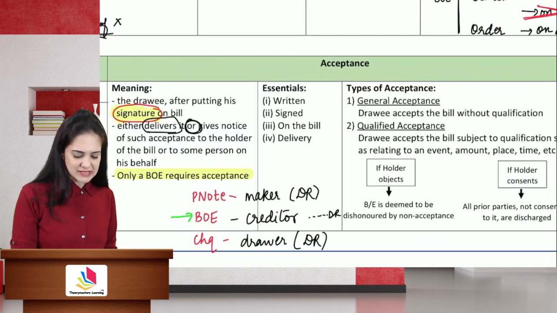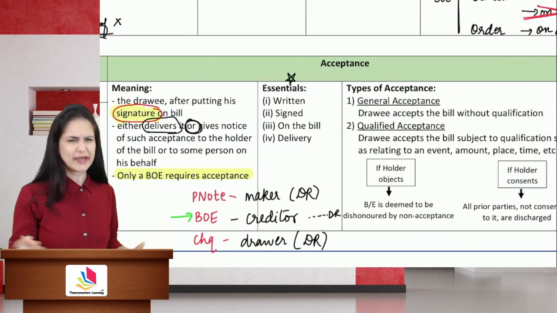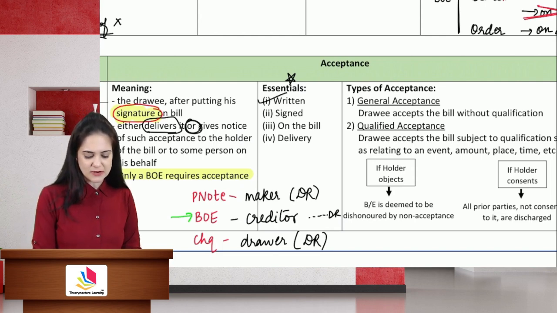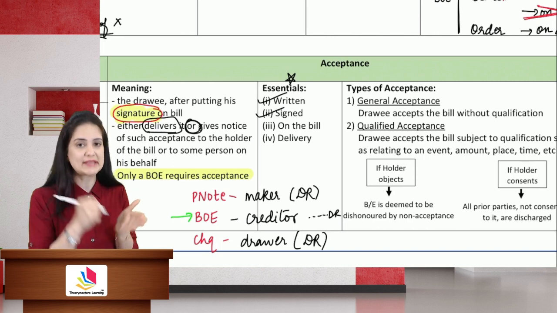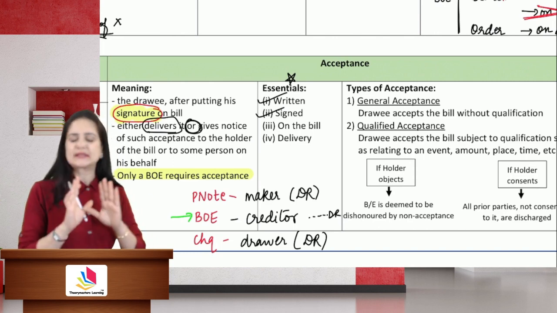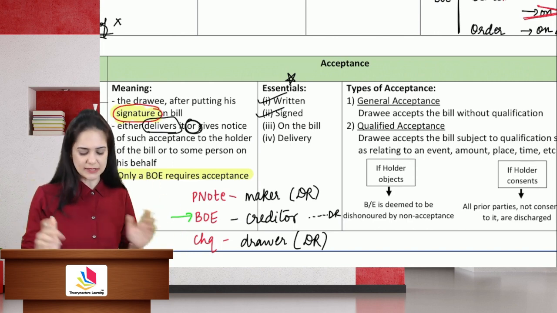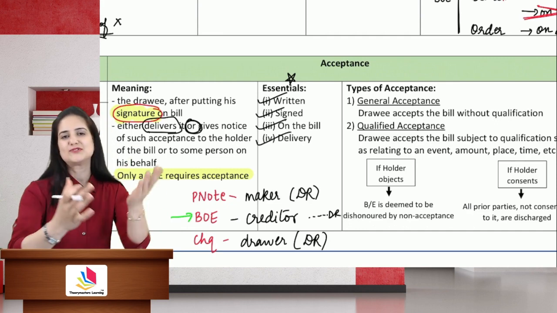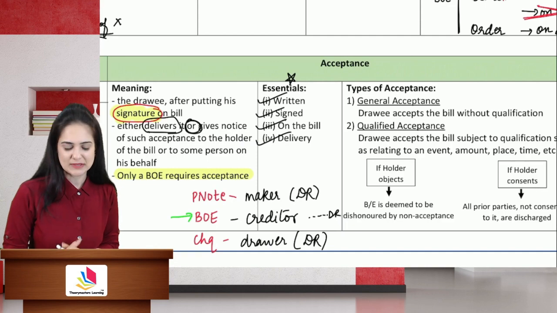What are the essentials of acceptance? Can be asked as a question in the exam. The acceptance must be in writing. You must sign the instrument, only then it shows acceptance. Writing the word accepted is not legally required. It must be on the bill and you must deliver the instrument after acceptance.